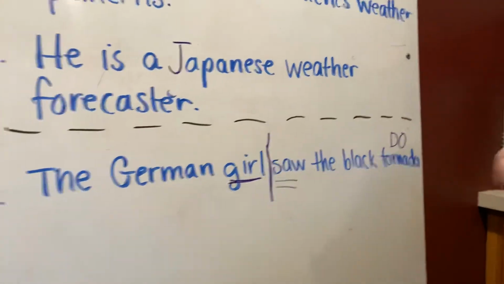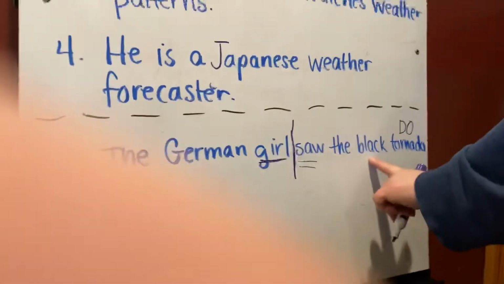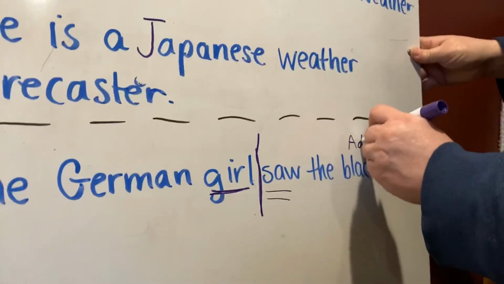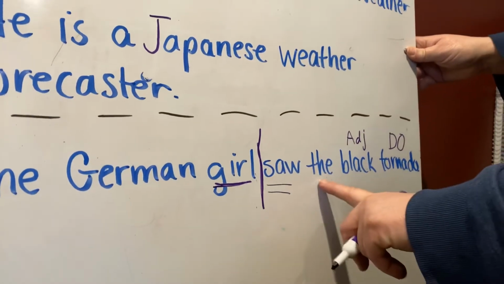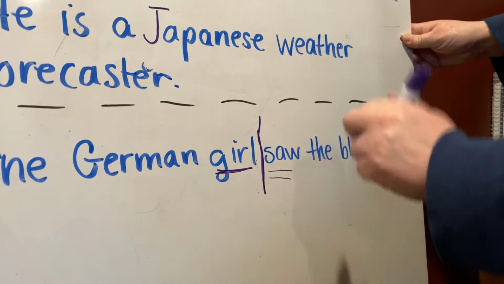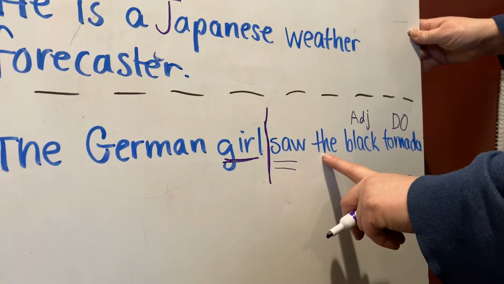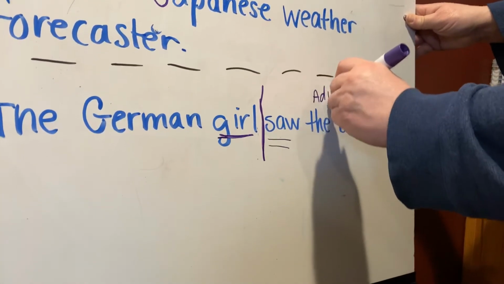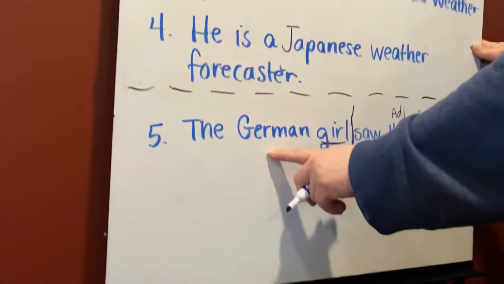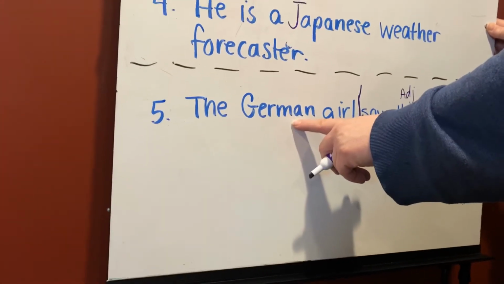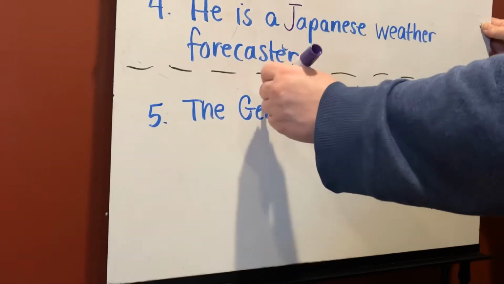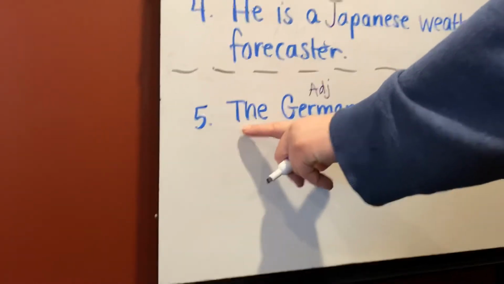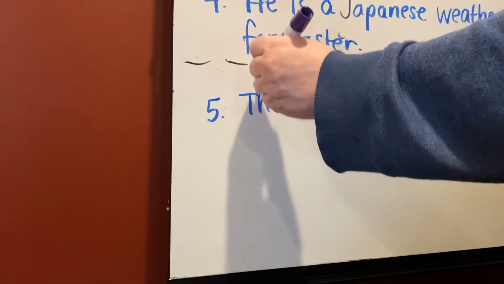Okay. Now, what part of speech is black? Black is an adjective, and it's describing tornado. What part of speech is the? The is a special adjective called an article that describes tornado, but we're going to label it as adjective. Okay. What is German? German is a proper adjective that's describing girl. We're going to label it as adjective. What part of speech is the? The is an adjective describing girl.